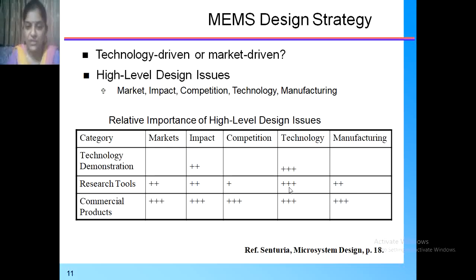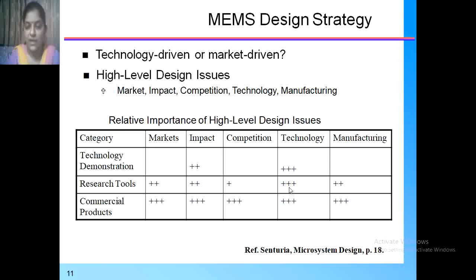Then competition, because all the manufacturing companies work on R&D, research and development. Under that, the size of the device, the speed of the device, the cost, as well as the long life, whether it works or not. According to that, there is a lot of competition between the manufacturing companies.